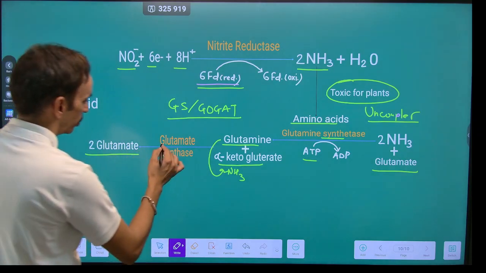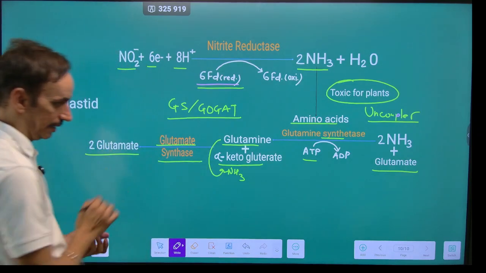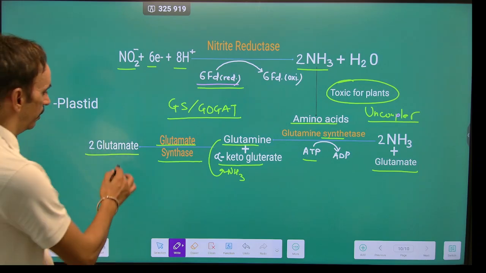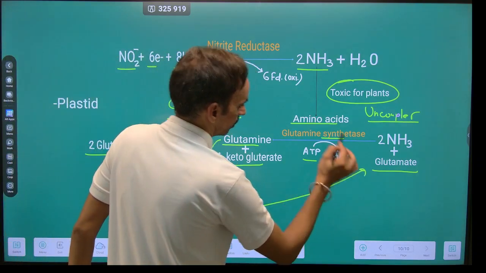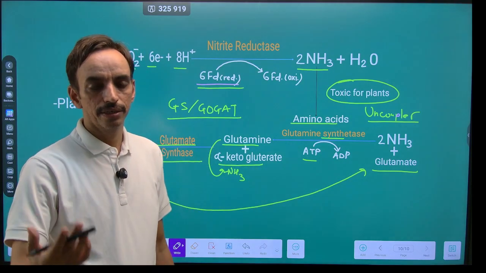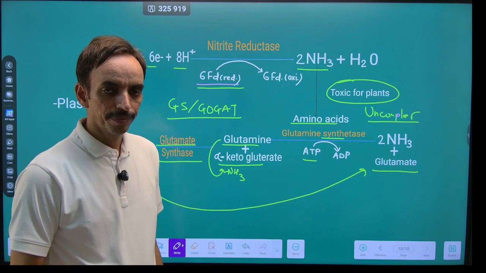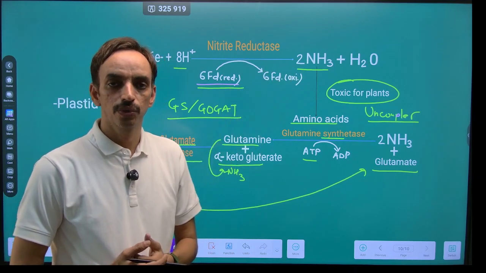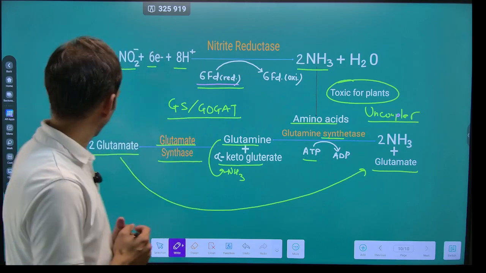The enzyme which functions over here is glutamate synthase. So there is a formation of 2 glutamate, and out of 2 glutamate, one will be ready to accept another ammonia molecule, and in this way there is a conversion of ammonia into amino acids.